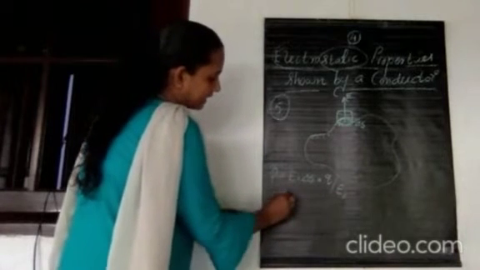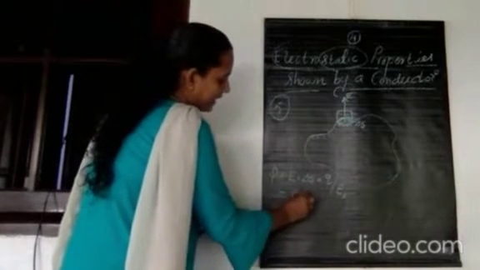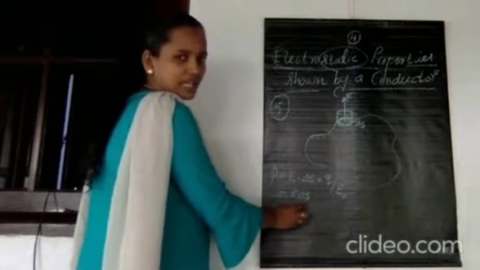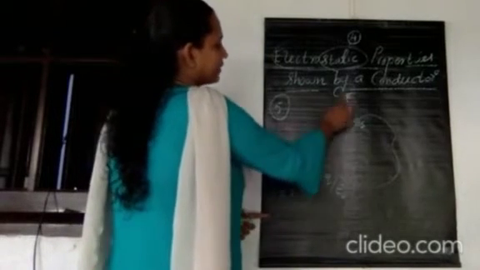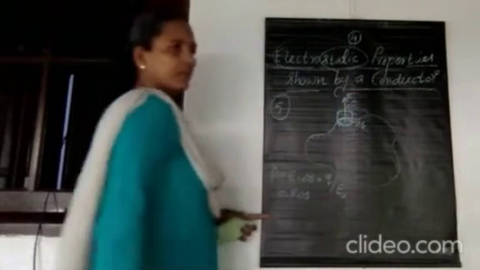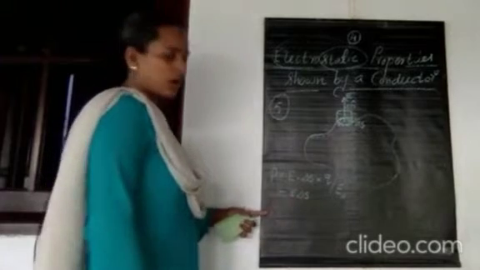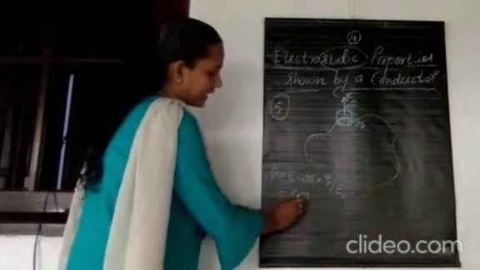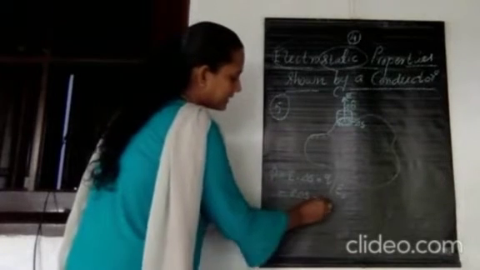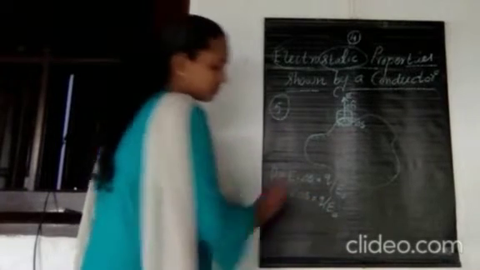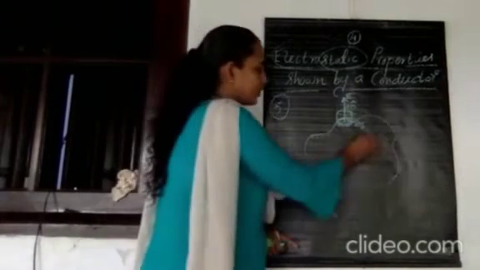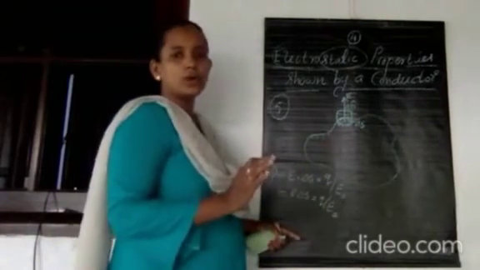E dot delta S actually means E delta S cos theta, where theta is the angle between the electric field and the surface area vector. The electric field is acting along this direction, and delta S is also normal to it. So the angle theta becomes 0. So you can write this as E delta S cos 0. Cos 0 is 1. Therefore here it becomes E delta S, which is equal to Q by epsilon 0. And we know that in the case of a conductor, the net charge enclosed inside the conductor will be equal to 0 itself.